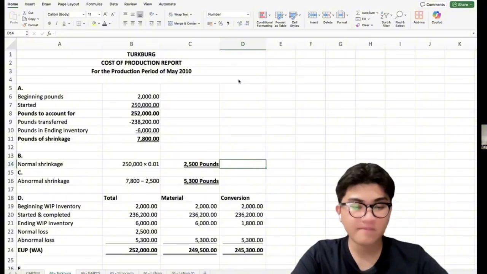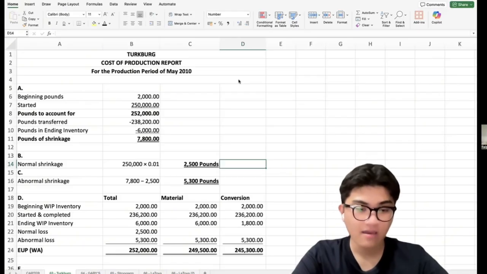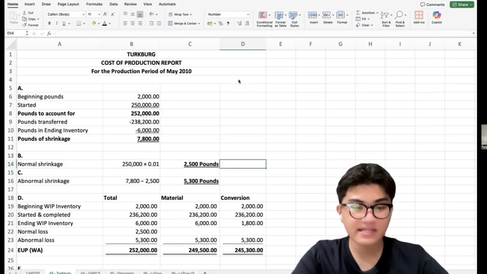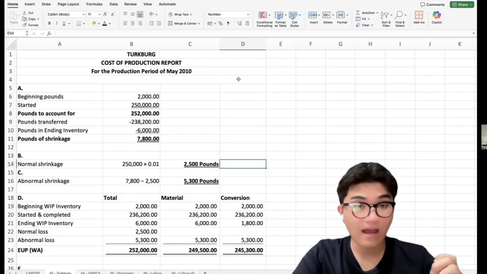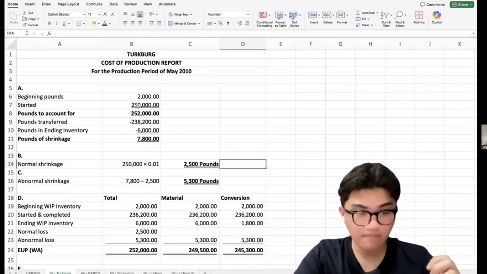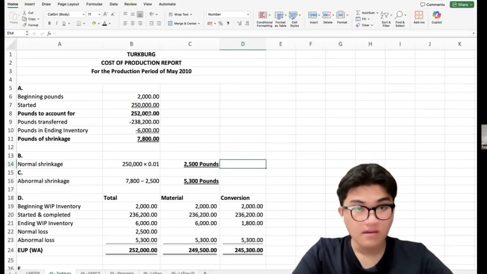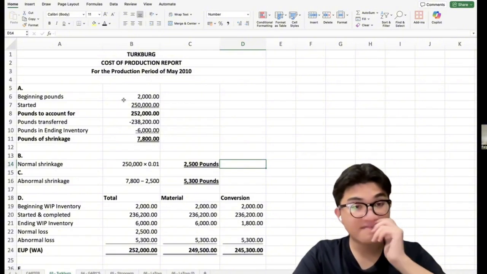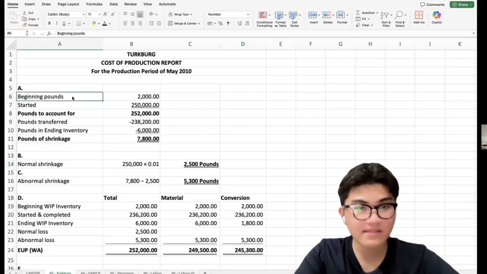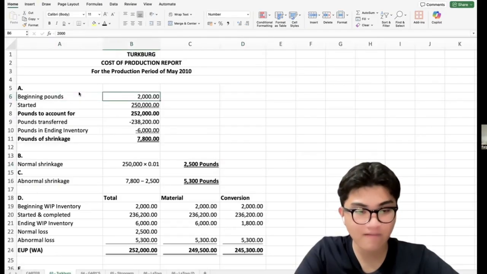Also, according to the problem, the acceptable shrinkage for this department is 1% of the pounds started, which will be considered normal shrinkage. Now, first, we will be determining the total pounds to account for. We will start from the beginning work in process inventory, or the beginning pounds, which is 2,000 pounds.